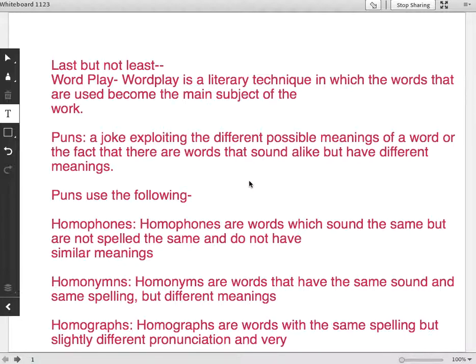Homophones are words which sound the same but are not spelled the same and do not have similar meanings. Homonyms are words that have the same sound and same spelling but different meanings. And then homographs are words with the same spelling but slightly different pronunciation and very different meanings. Okay, so let's take a look at some examples of those things. If we look at the examples, maybe that'll help you remember, identify, and tell them apart.